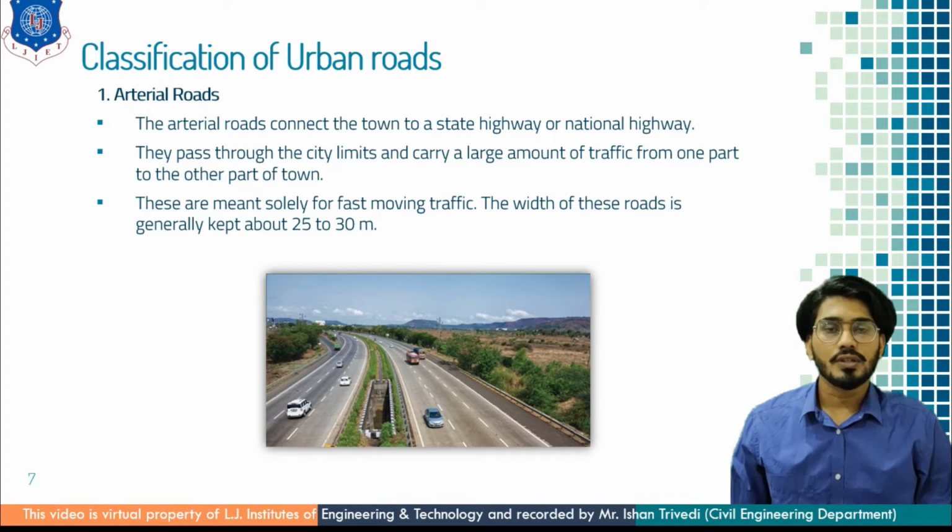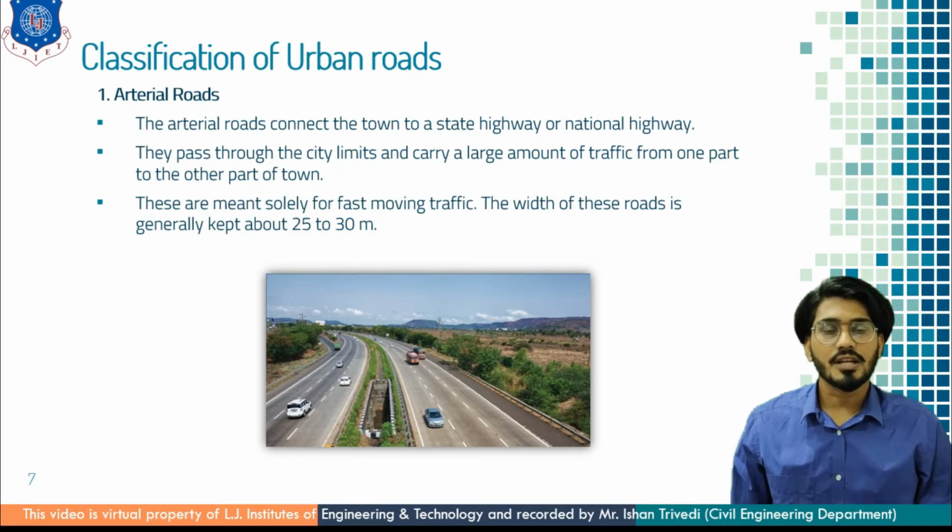These roads are designed in such a way that they carry heavy traffic. The width of this road is generally 25 to 30 meters. You will even find the width more than this in some of the urban areas. Now understand these arterial roads. These arterial roads are major roads, or you can say the roads which pass through any city. For example, in Ahmedabad, National Highway number 8, which passes through the city all the way from Himmatnagar to Ahmedabad to Baroda, is designed to carry heavy traffic as well. So this is what an arterial road is.